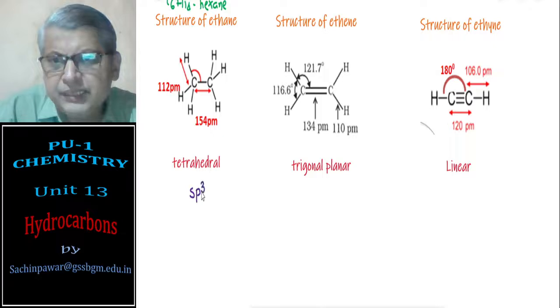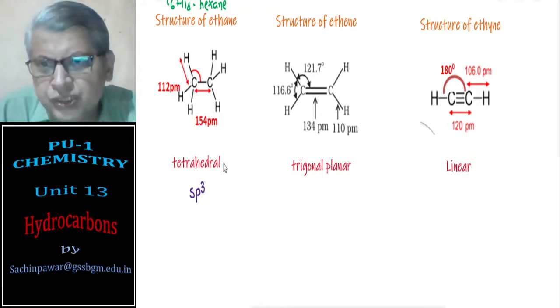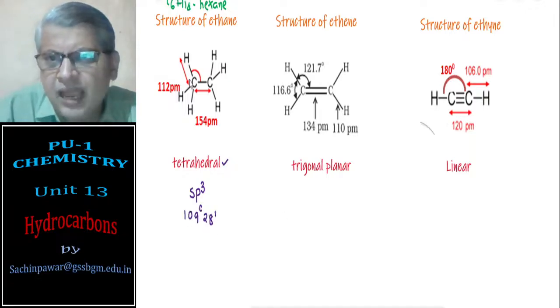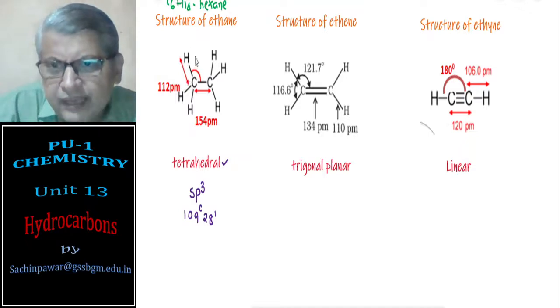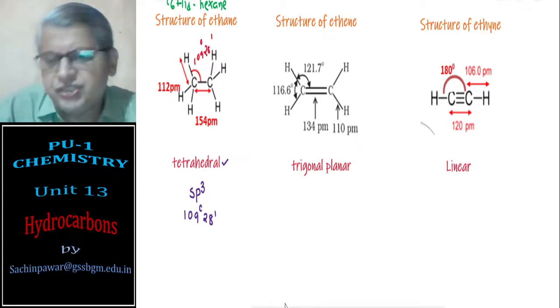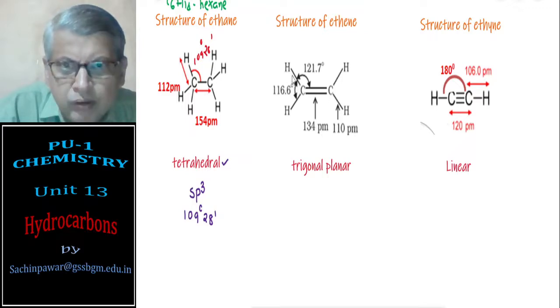It is sp3 hybridized, and since it is sp3 hybridized, the structure should be tetrahedral and the bond angle should be 109 degrees 28 minutes. And as you see here, this bond angle is 109 degrees 28 minutes.